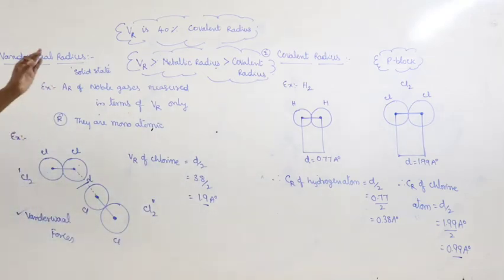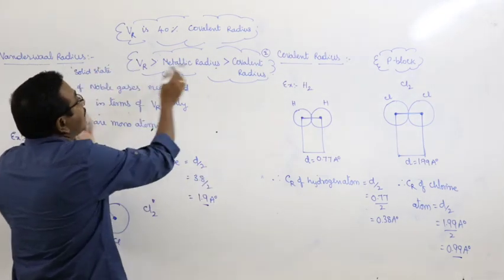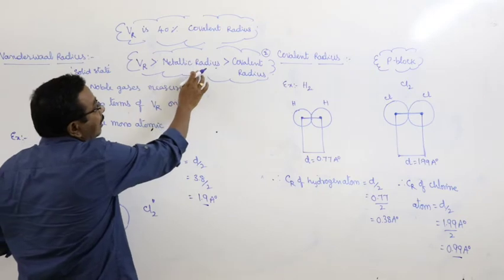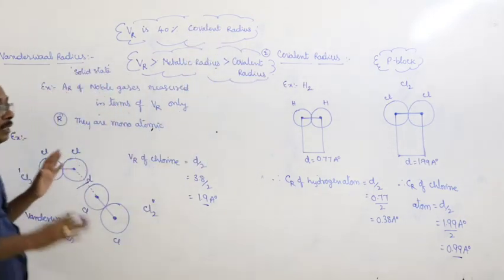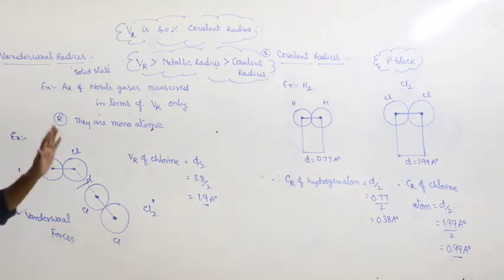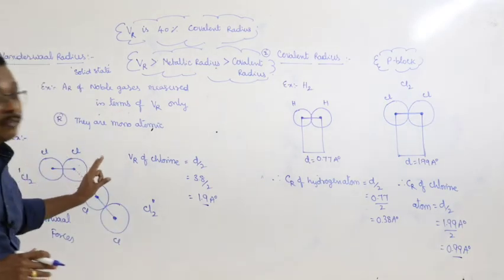This is the decreasing order of the different atomic radii: van der Waals radius is greater than metallic radius, and metallic radius is greater than that of covalent radius. This is about the different types of atomic radii. What are they? Crystal radius, covalent radius, and van der Waals radius.